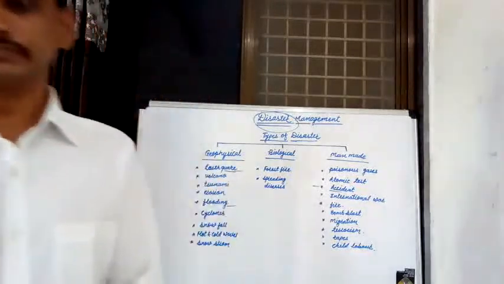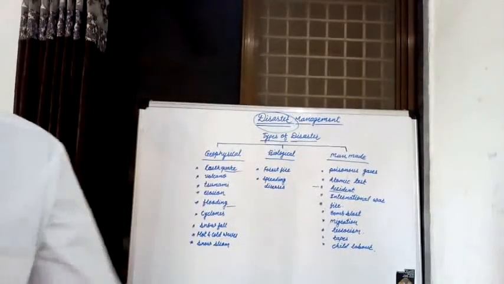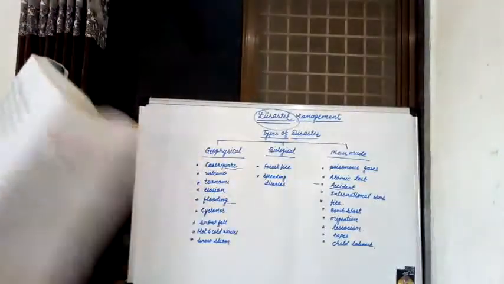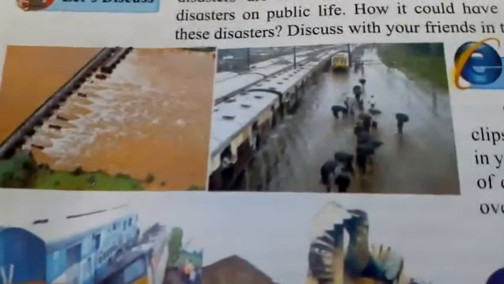For example, now this is a picture of disaster, flooding. Then this is a picture of rainfall. Now this is a picture of an accident, and this is a picture of an earthquake. Now these are various pictures. These are various disasters, those disasters which occur in our surrounding.